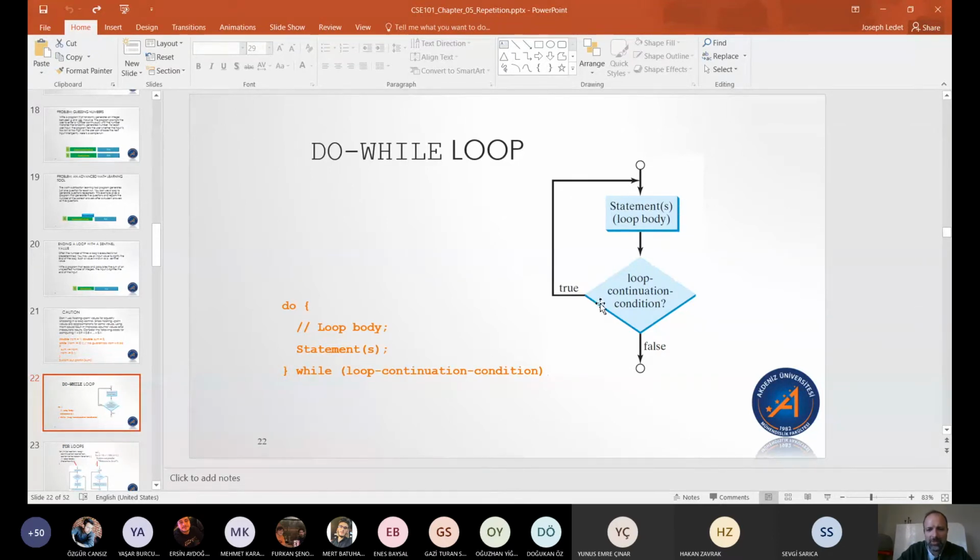Then it checks, did the user choose to exit? If they did not choose to exit, true, we go back and do more. If yes, they did choose to exit, we move on. And we return their card and we get out. So that's the difference between a pre-test and a post-test loop.